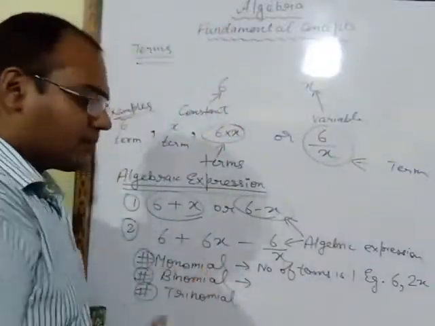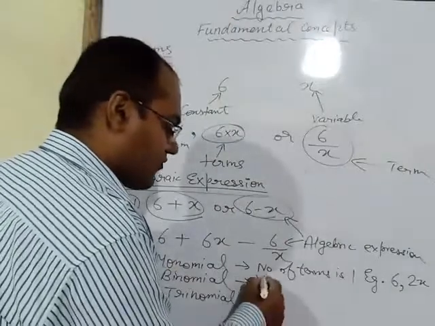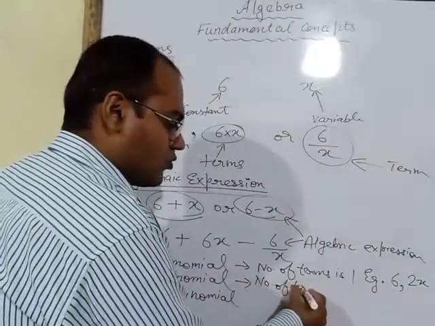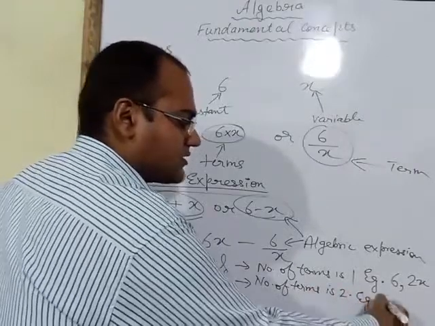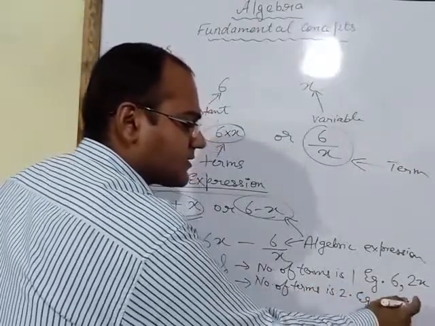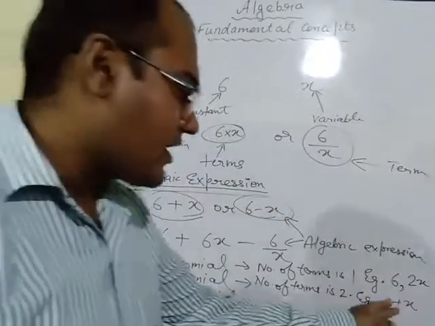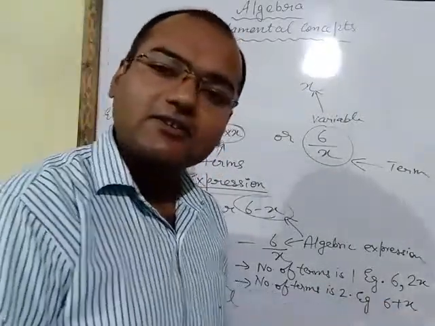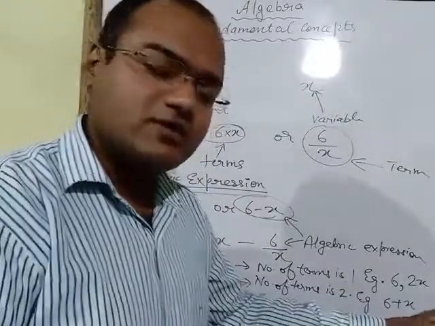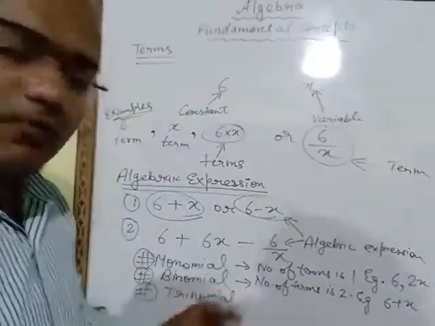Now we will take the example of binomial. Binomial means the number of terms is 2. Example: 6 plus x. Here the number of terms is 2. The first term is 6, the second term is x. So these are 2 terms, and such an expression is known as a binomial.